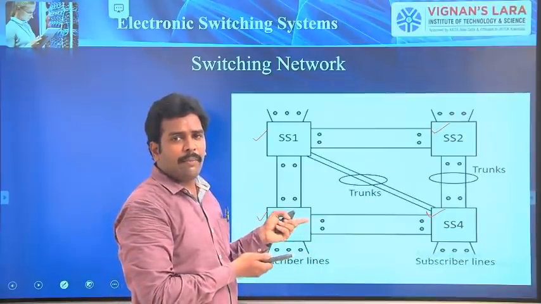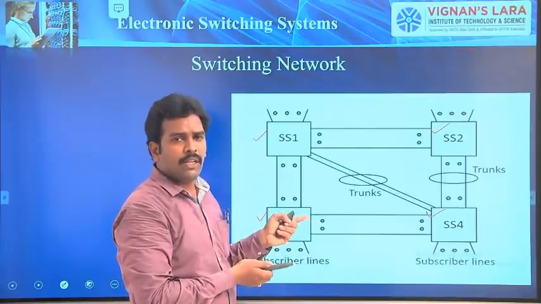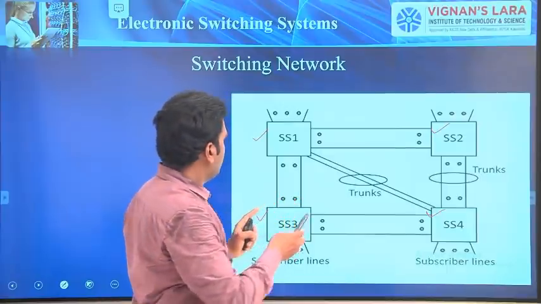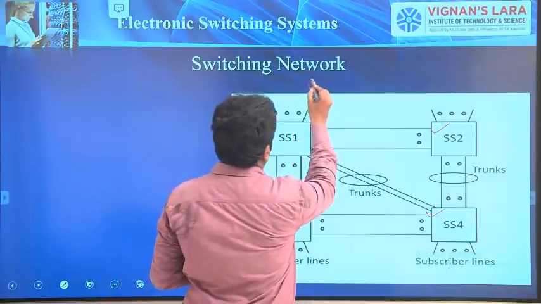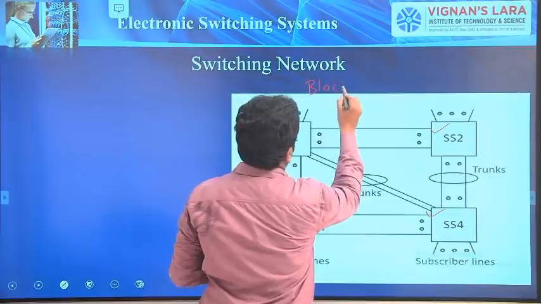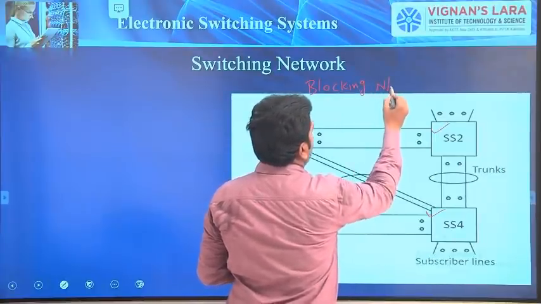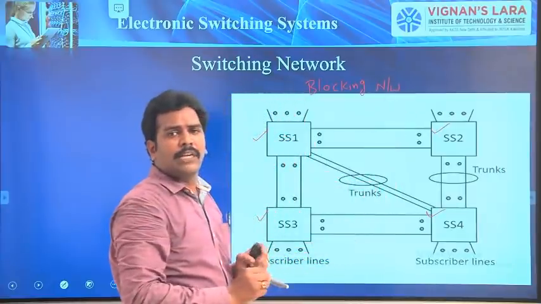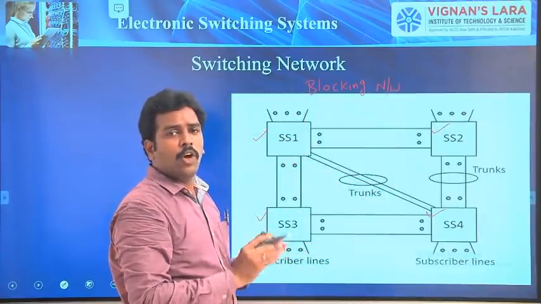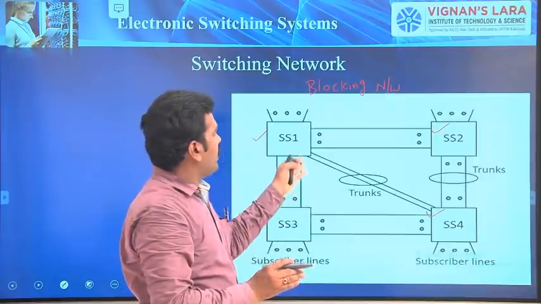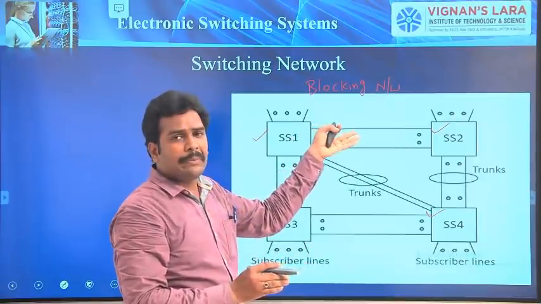Therefore, it is not an example of point-to-point connection. Therefore, it is an example of a blocking network. Whenever we have a fully connected network, it comes under a non-blocking network. So this case comes under a blocking network.